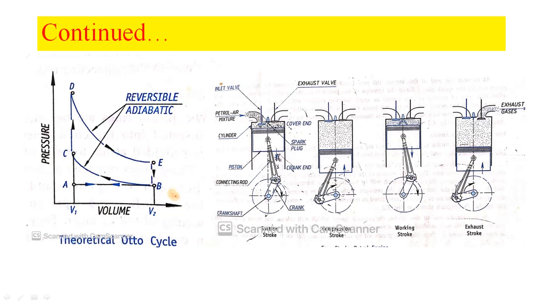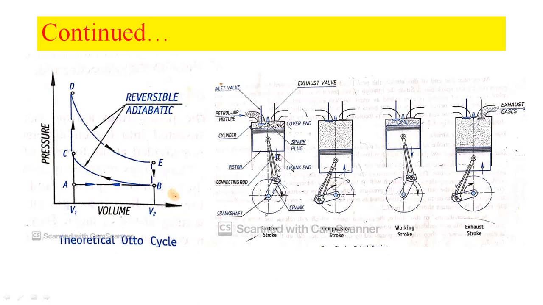The valve which operates the inlet, we can call it the inlet valve. The valve which operates the exhaust, we can call it the exhaust valve. These two valves are operated by means of a cam mechanism. A piston is fitted inside the engine cylinder. It will reciprocate in the engine cylinder. It is a hollow cylindrical plunger.